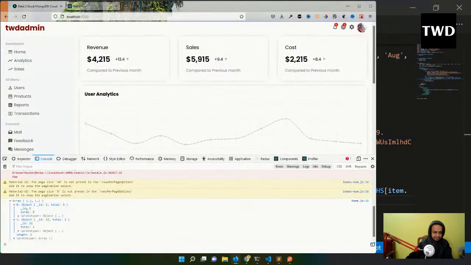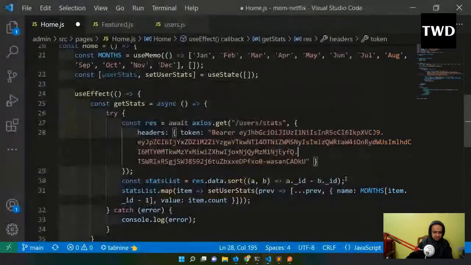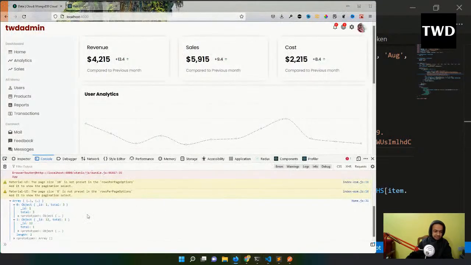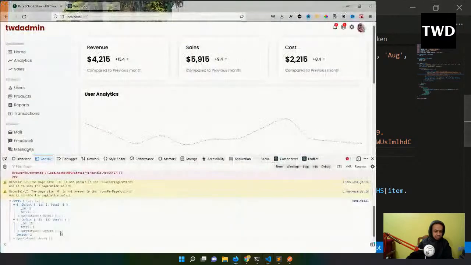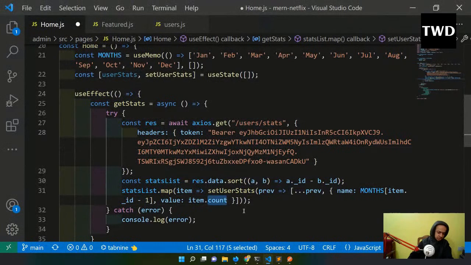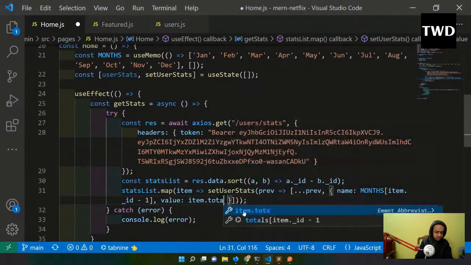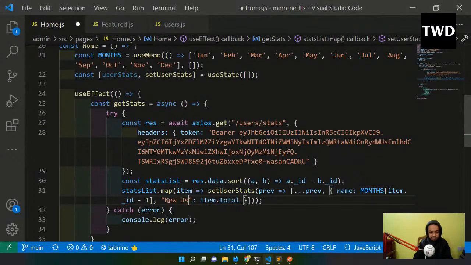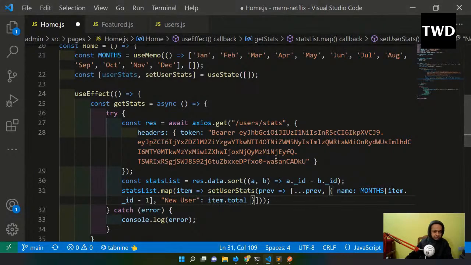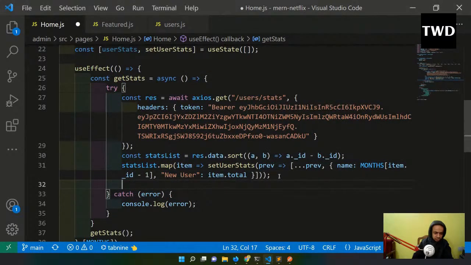item._id minus 1. This total is coming for a month, actually. This is a date, so the total is coming for a month. So the month is item._id minus 1. Item id means this, so whatever it is, it is according to that item id minus 1. And then item.total is also there. So this is also known as data massaging, or changing the data. So total I'll do, and this value will be new user. Whatever I write here, I will tell one thing: new user is there.